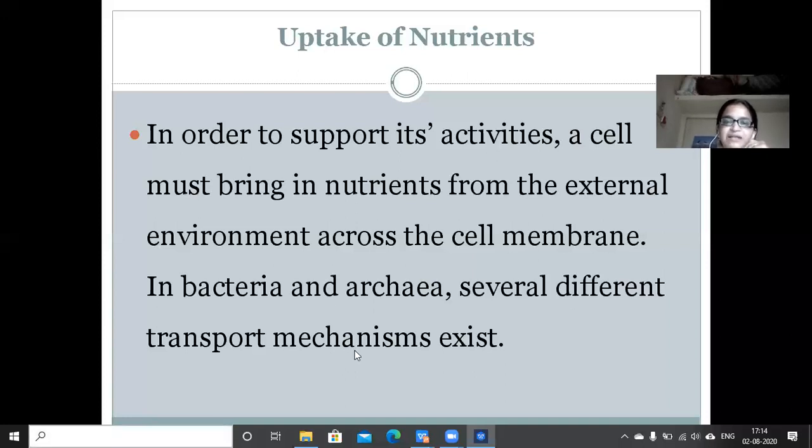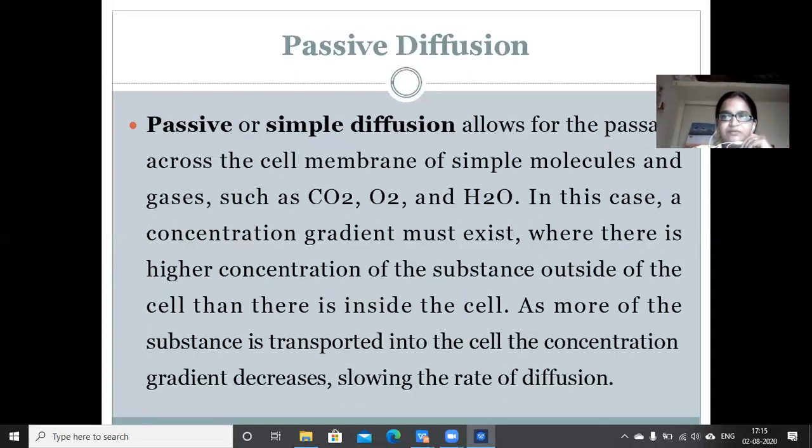In bacteria and archaea, several different transport mechanisms exist. So these are the microorganisms which exhibit different types of nutrient uptake mechanisms. In these nutrient uptake mechanisms, the first one is passive diffusion. Another term for passive diffusion is simple diffusion.